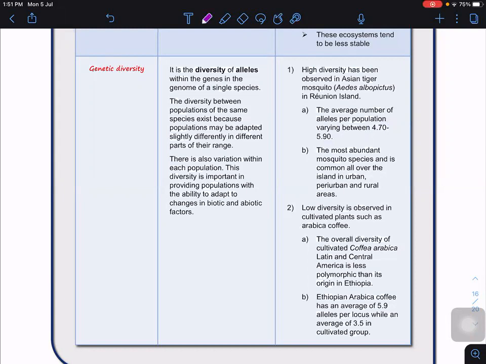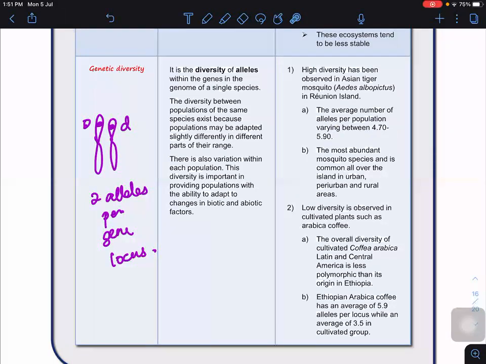If I have a dominant allele and a recessive allele, that is 2 alleles per gene locus. Are you clear? 2 alleles only. But you can see the average is 4.7 to 5.9, meaning 5 to 6 alleles per gene locus. So it means they have high diversity. Are you clear? High diversity.